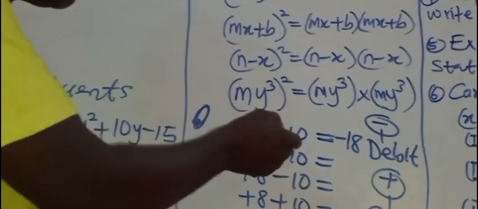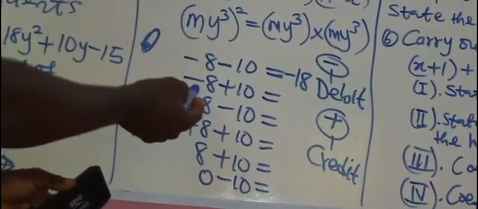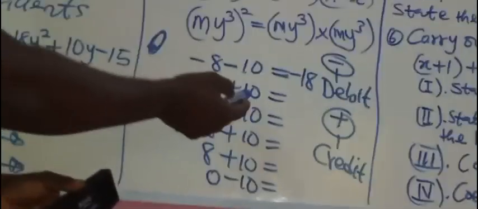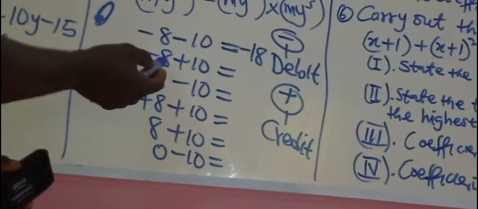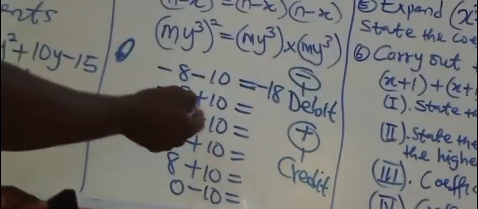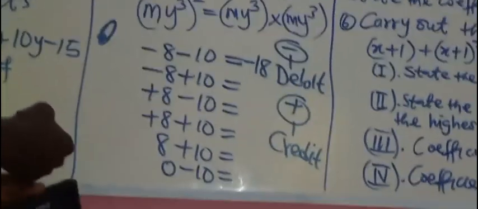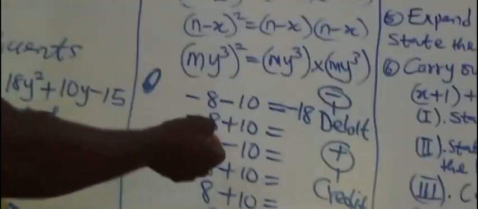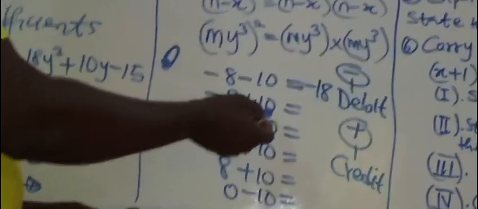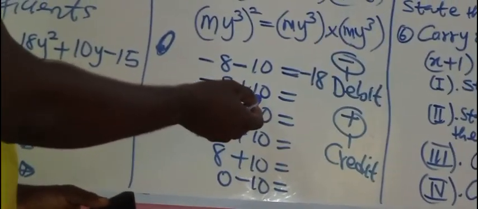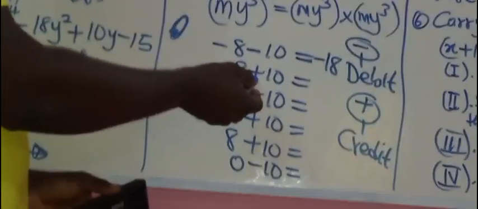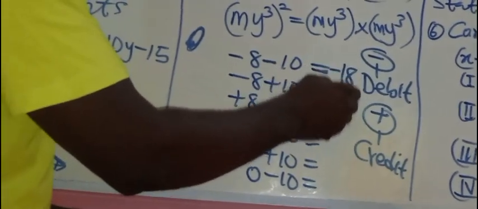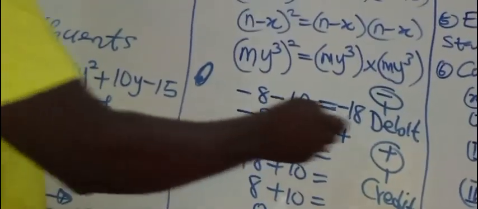8, you add 8 and 10 together, then you put the debit, because each of them are debits. Is that clear? But look at this number 2. Minus 8 plus 10. Minus 8 is debit, 10 is credit. So between debit and credit, which one is greater? Credit. So what sign is in front of the credit? You put plus. Then you take away 8 from 10, that will be 2.